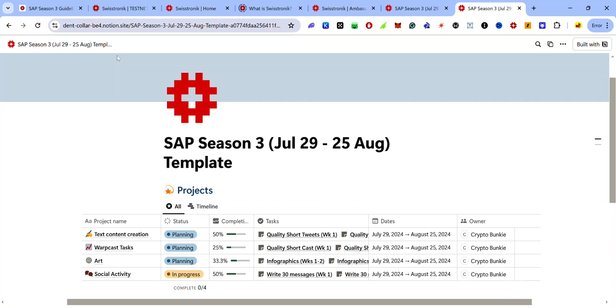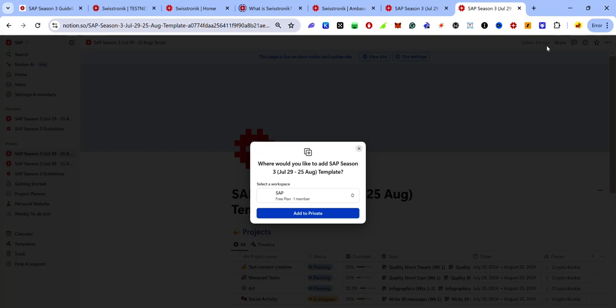So once you open it, it will look like this. You can duplicate it to your Notion workspace by clicking on the copy icon here. And now you will see this prompt asking you if you would like to add this to your workspace. If you have multiple workspaces, you can select the one you want, then click add to private.